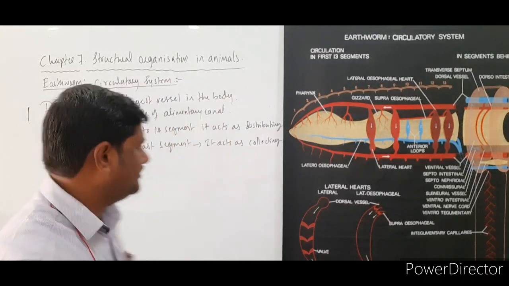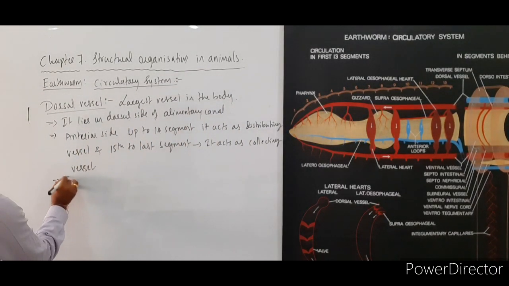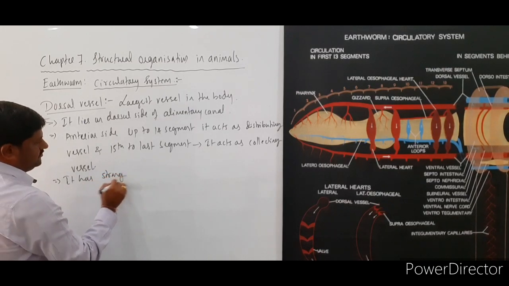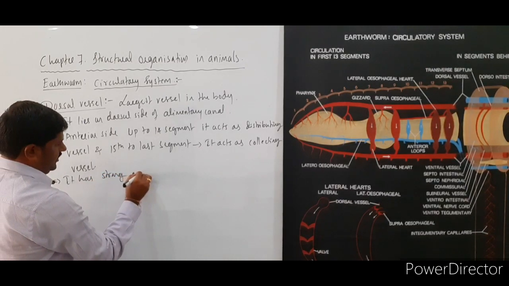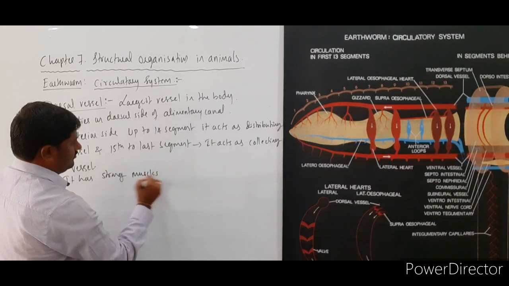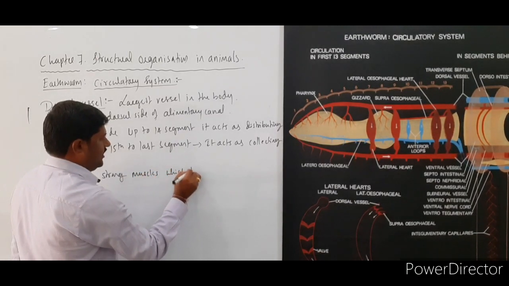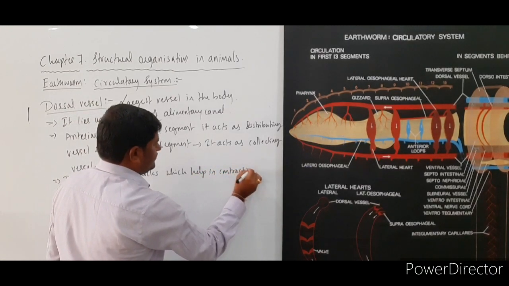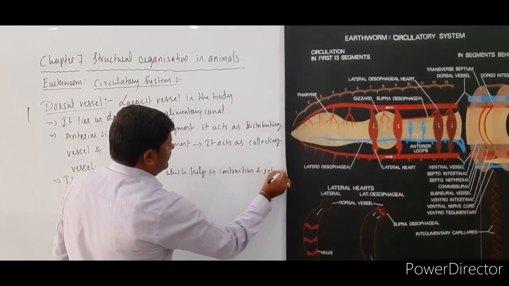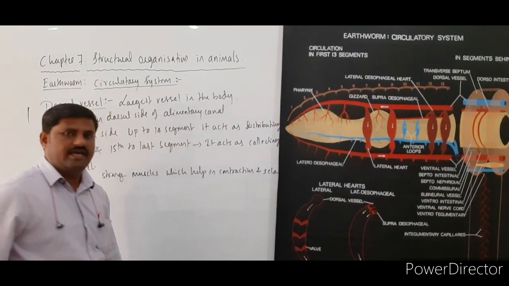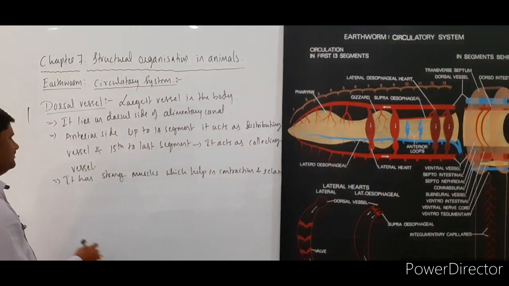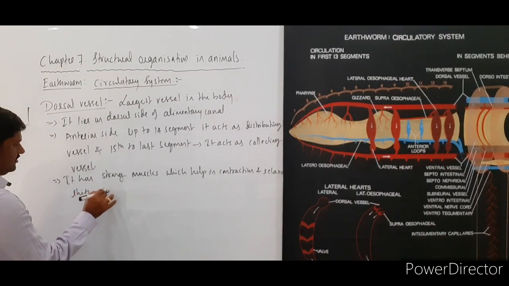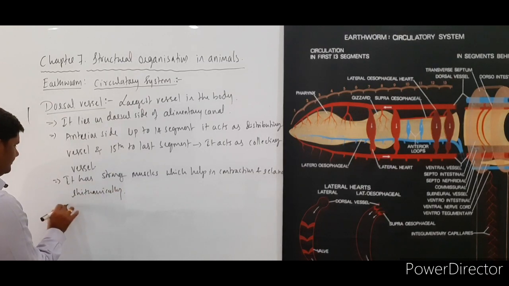Very important point. So it has strong muscles which help in contraction and relaxation, rhythmically, right?